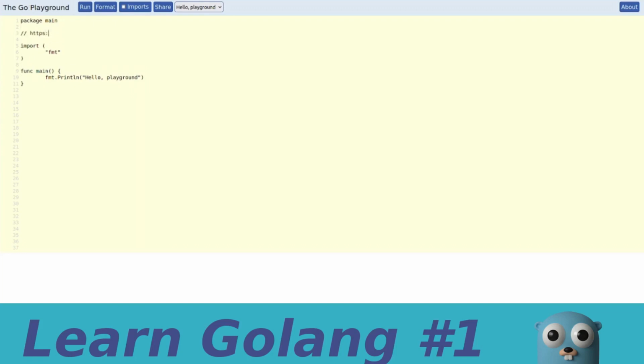But the link for the site is the following: play.golang.com. So why am I using this? Well, because at the beginning, since the stuff that we will be explaining is pretty simple, we do not need a local development environment installed on our computer, and therefore we will be fine using this website. And so, with this said, I think we are now ready to explore the structure of this program.